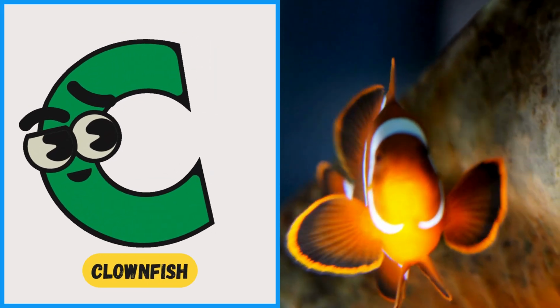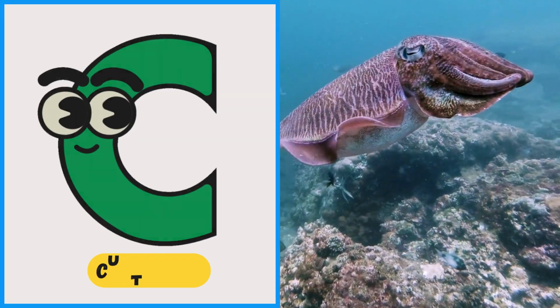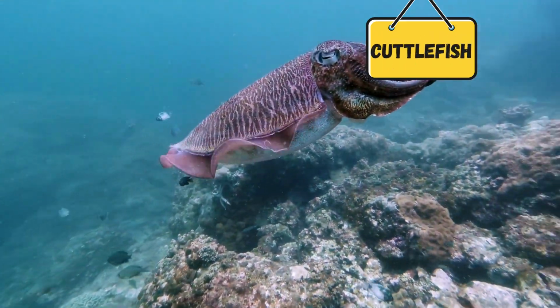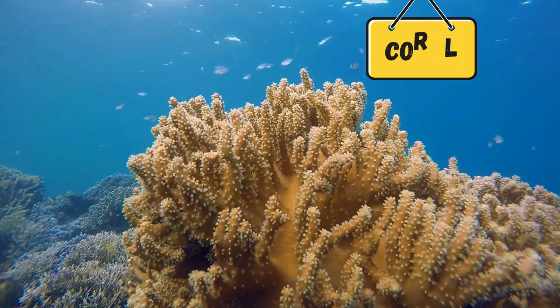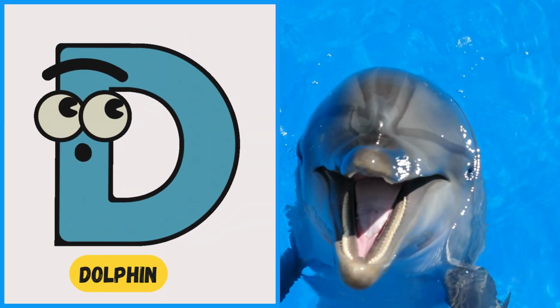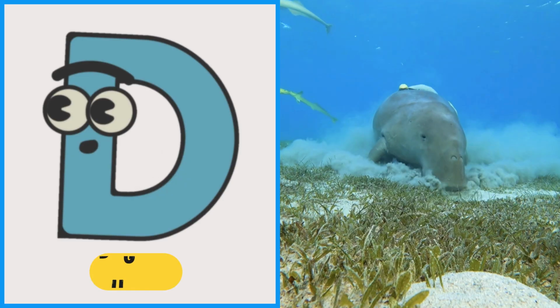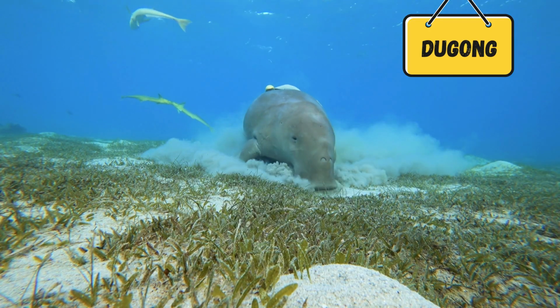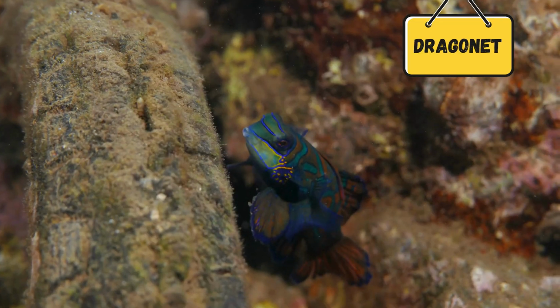C is for clownfish, clownfish. C is for cuttlefish, cuttlefish. C is for coral, coral. D is for dolphin, dolphin. D is for dugong, dugong. D is for dragonet, dragonet.